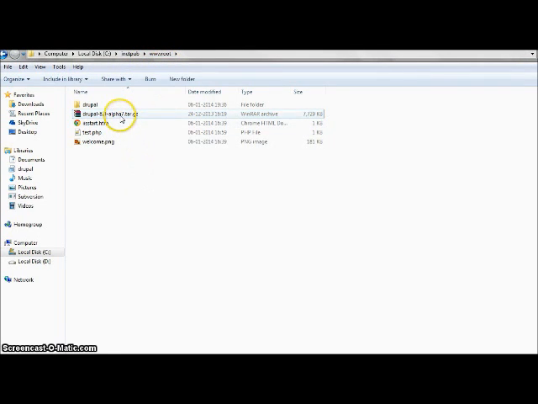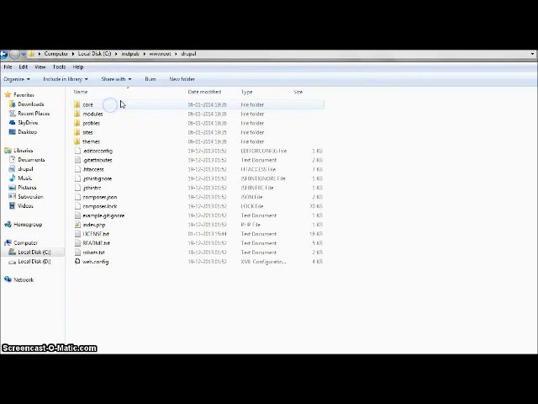Now, if you extract it here, you might get some errors due to lack of administrator privileges. So what you can do is extract this file on the desktop and cut paste it here, that is, move your file from your desktop to this directory. So we now have our Drupal folder.